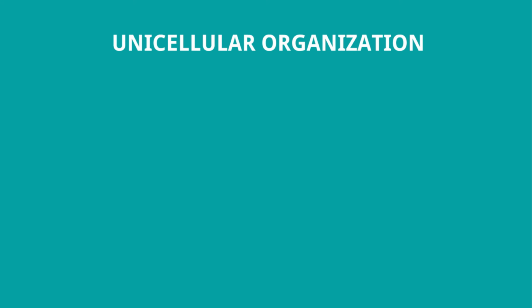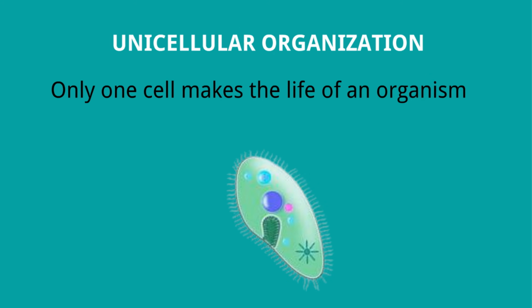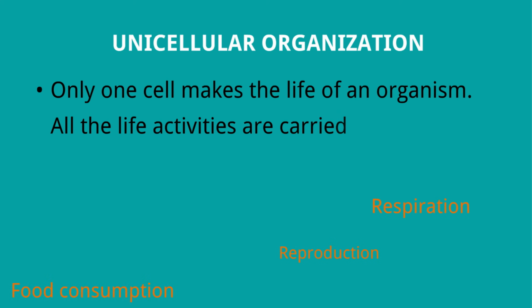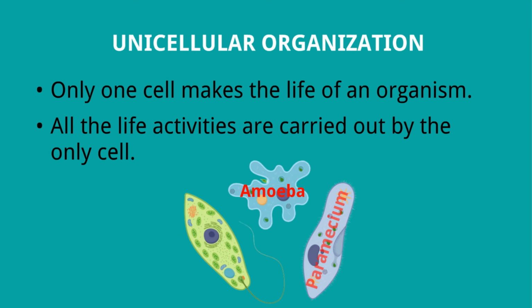Unicellular organization. In unicellular organization, only one cell makes the life of an organism. All the life activities are carried out by that only cell. Amoeba, Paramecium, and Euglena are common examples.